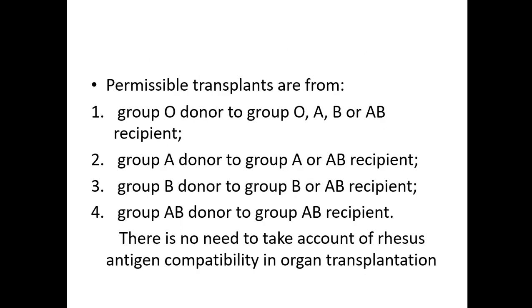The permissible transplants are from a group O donor to a group O, A, B or AB recipient, because group O has no antigen, so it can be transferred to any group. A group A donor can give to a group A or AB recipient, a group B donor to a group B or AB recipient, and a group AB donor to a group AB recipient. There is no need to take rhesus antigen compatibility into account in organ transplantation.